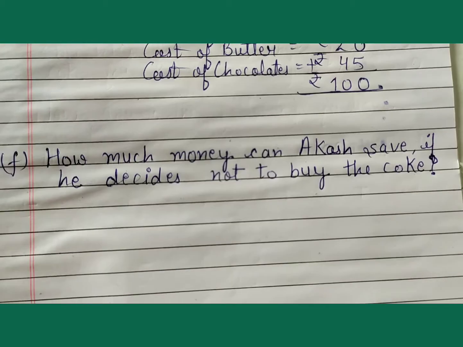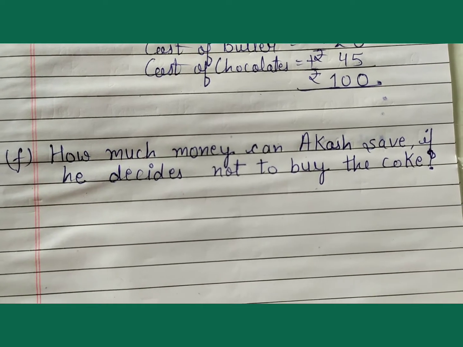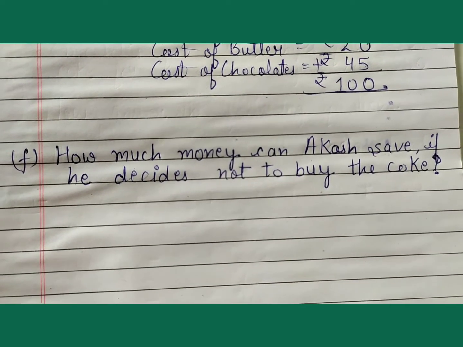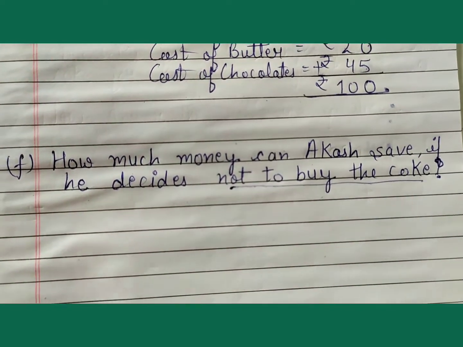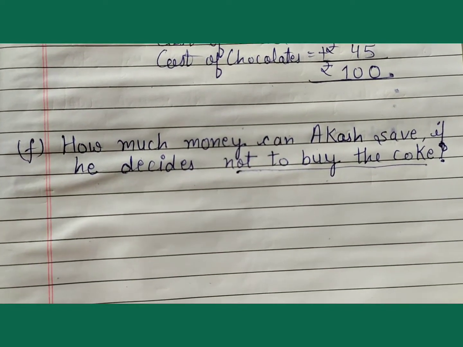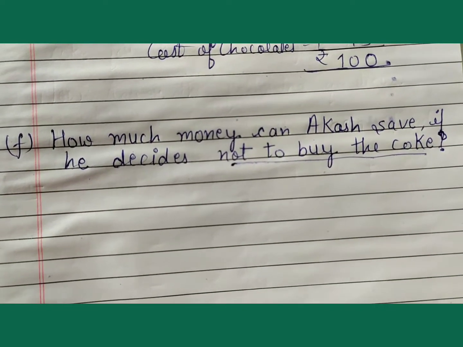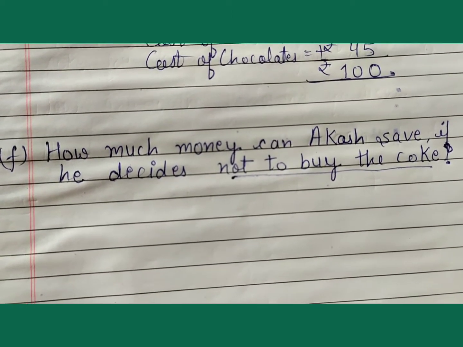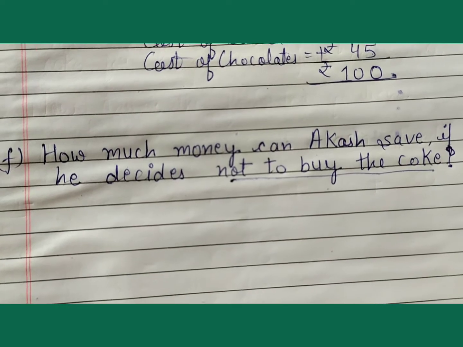Okay. Next question is, how much money can Akash save if he decides not to buy the coke? Firstly, find out the total cost of bread, butter, chocolate and chips.